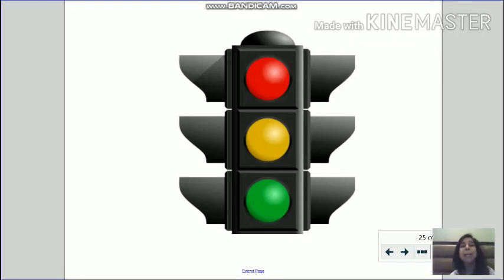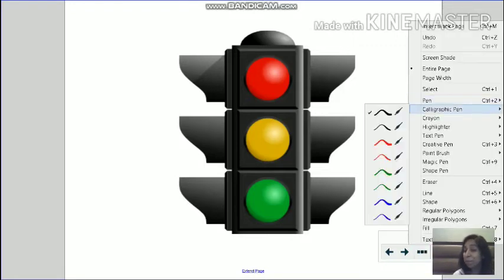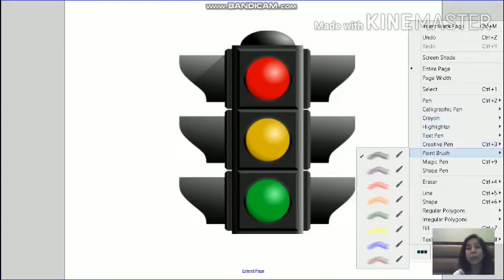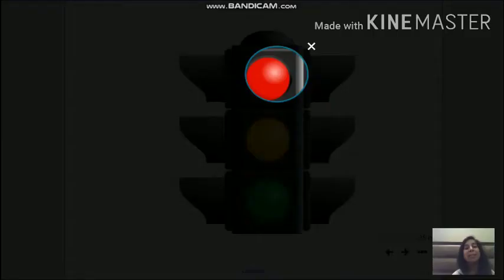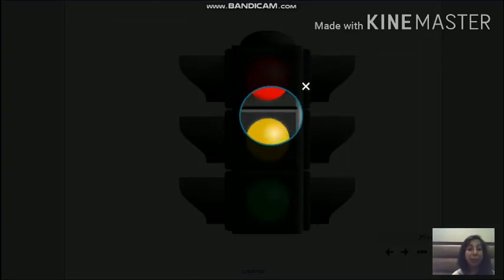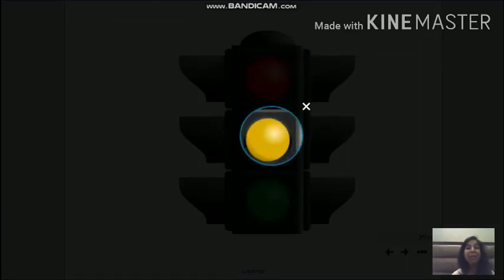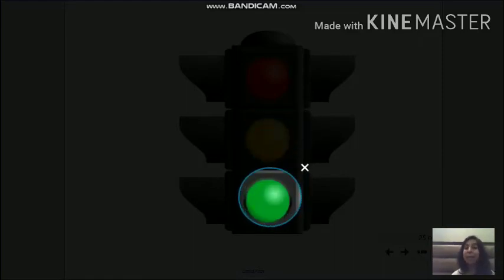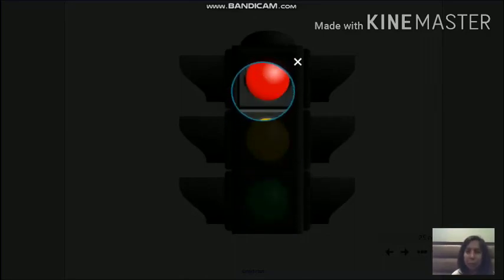And most of us would know that a red light means, yes, what does it mean? It means to stop. Okay. The yellow light means to wait, right? And the green light says that you can move, you can go. So when it is red light, who stops, children? Can you think?